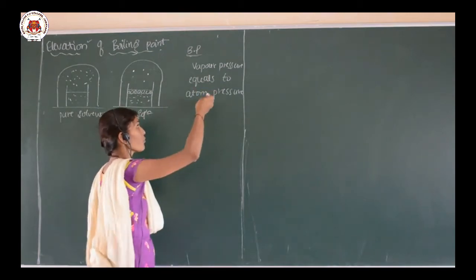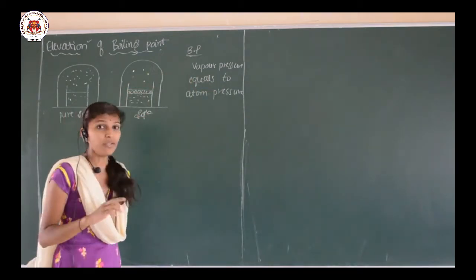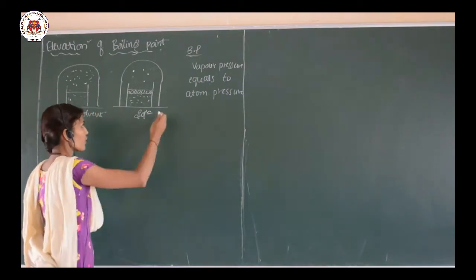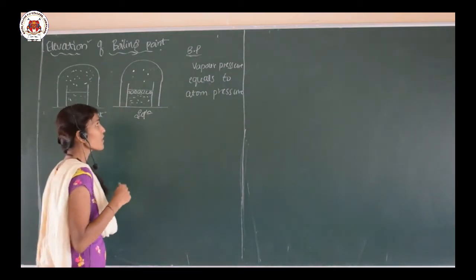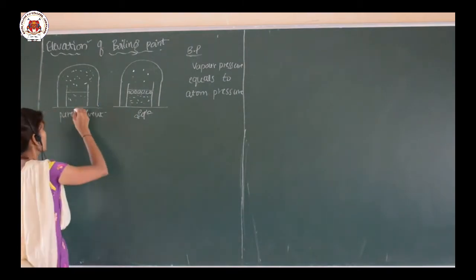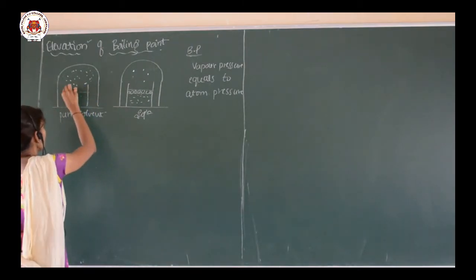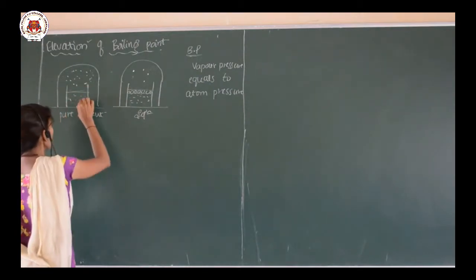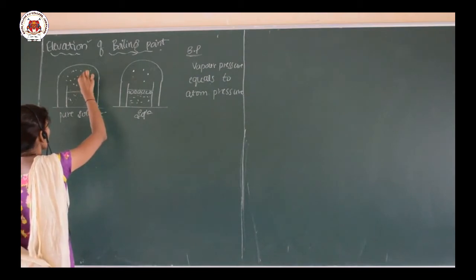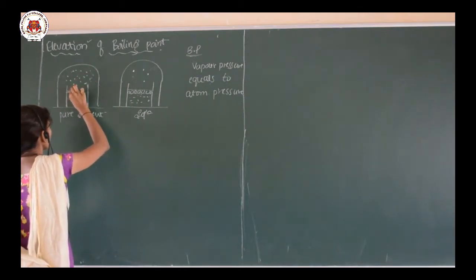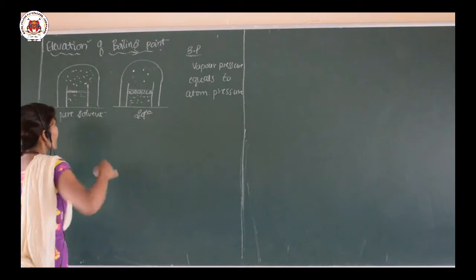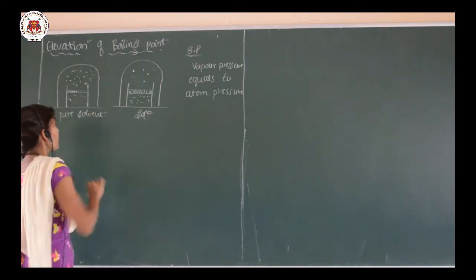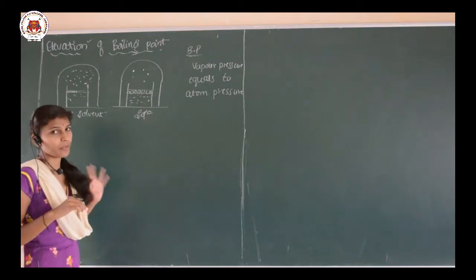So, this is the elevation. In case of elevation, this boiling point is going to be increased. So, let us go for the concept, how it increases, and the derivation part. See here, we are taking a pure solvent. As you know, the pure solvent will form vapors. The particles of the pure solvent have the capability, it is a volatile solvent, so it will form the vapor and produce the vapor pressure.